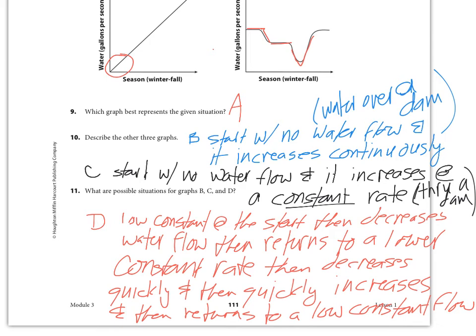What could happen in D? It could be representing something where you're like in a dry climate, okay? So water flow decreases and then maybe levels out. You get a little bit of rain or something and the water flow levels out, but then it decreases again and you have a hard rain season and it goes up. But a dry climate would be something that represents where water flow decreases pretty consistently. All right.